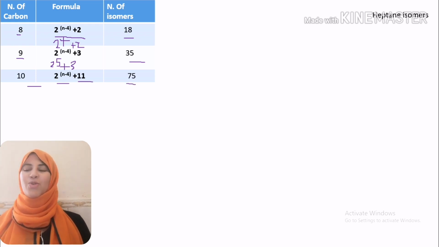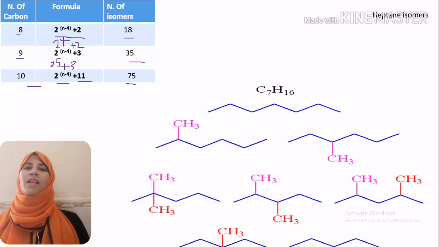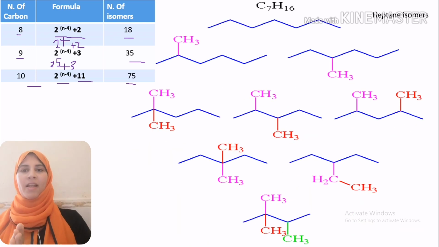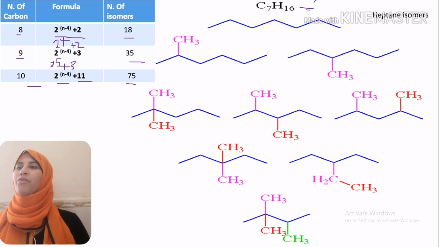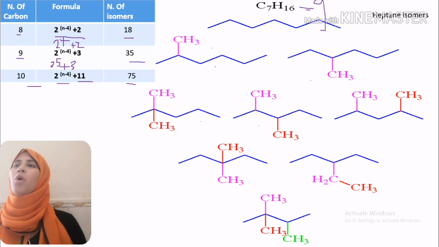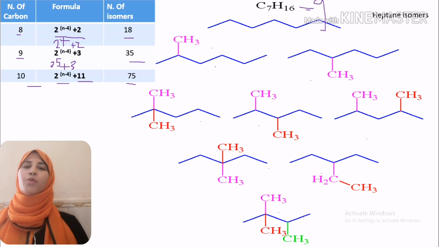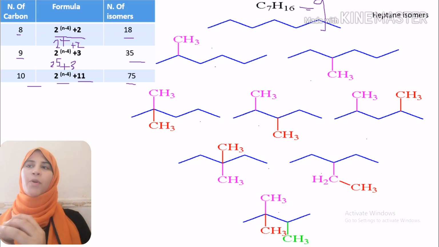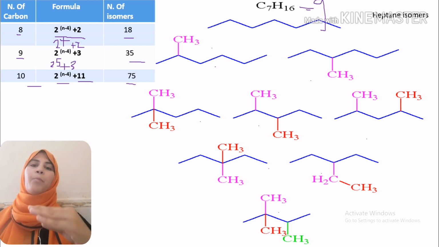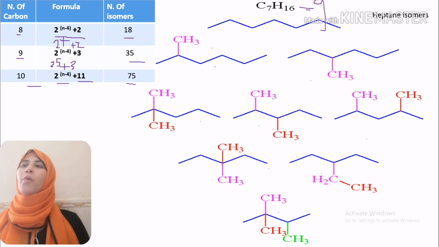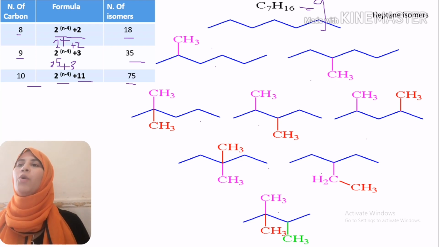Now we will start to show the different shapes of heptane isomers. In the case of heptane isomers, we know that our number of isomers will be 9: 1, 2, 3, 4, 5, 6, 7, 8, 9. So we start with normal heptane. We start by withdrawing one carbon atom from the long chain and transferring it to different positions in our chain. So we have hexane with one branch, a methyl group.